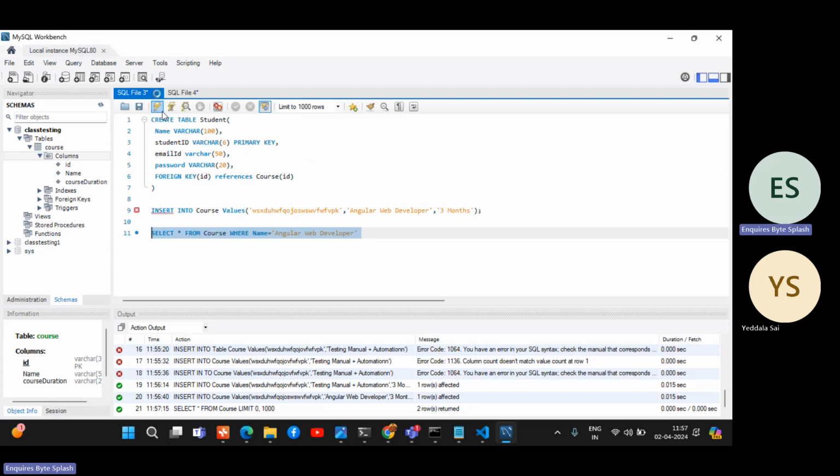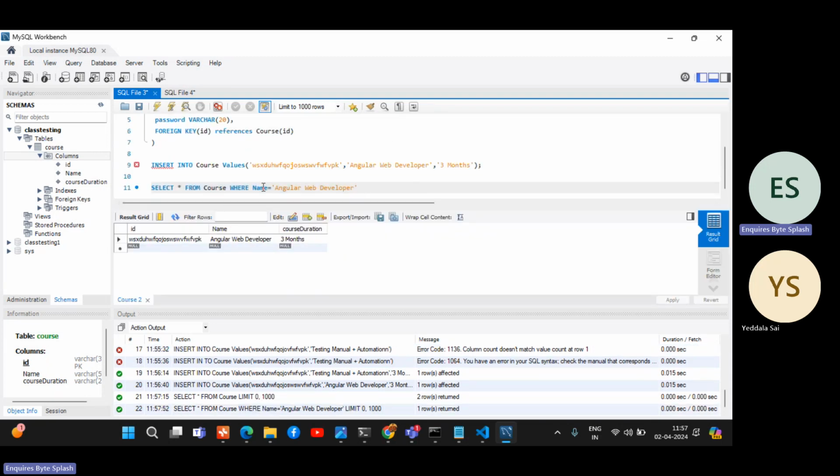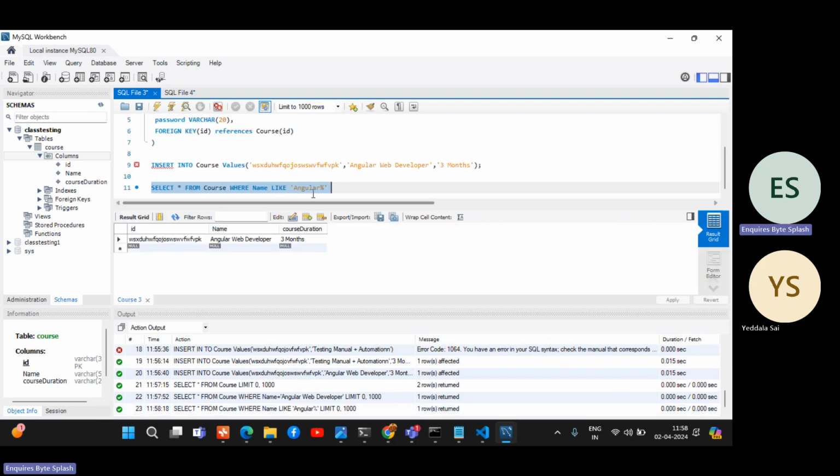So that will only filter, you will get the data. Now sometimes you don't know whether it is Angular web developer or Angular web technology or something like that, we don't know. At that time, we will make it like Angular. After Angular, what might have, we don't know. It should start with Angular, then we can filter like this, right? Again, before Angular, I don't know what is there. We'll put star. Means if the name contains Angular, then it will get that.